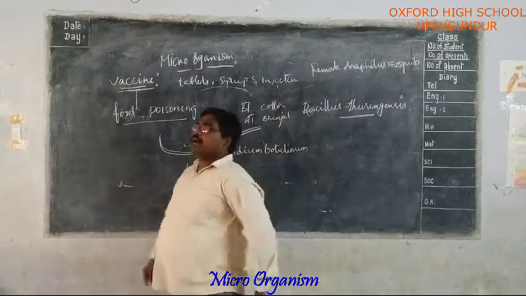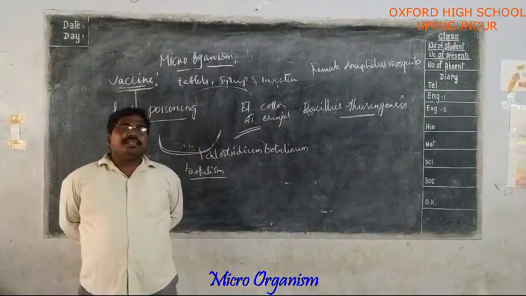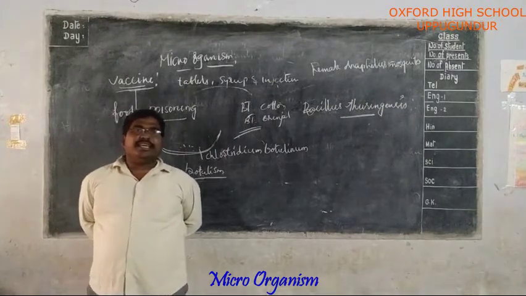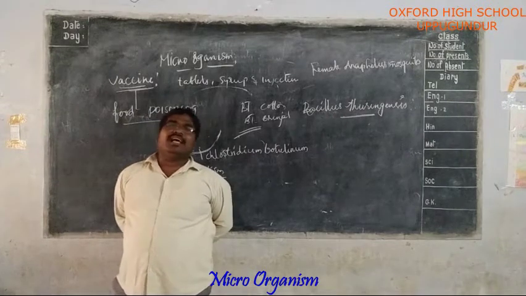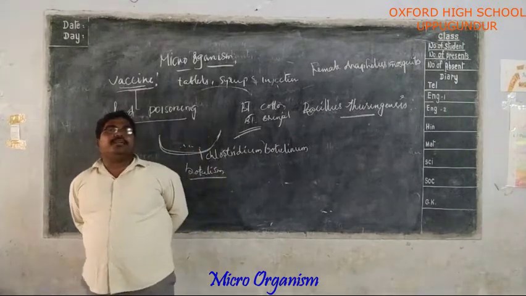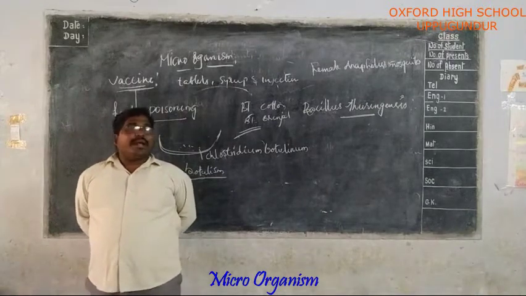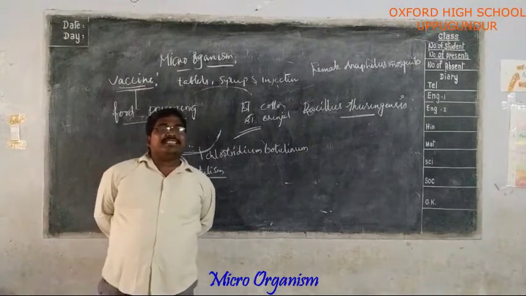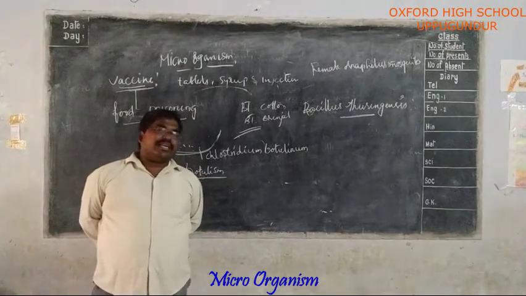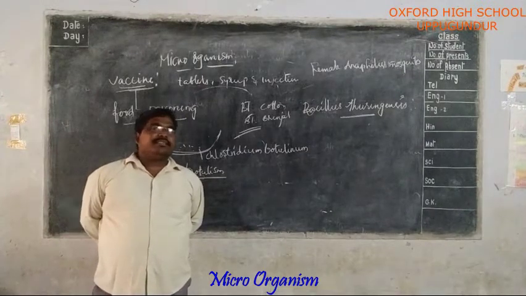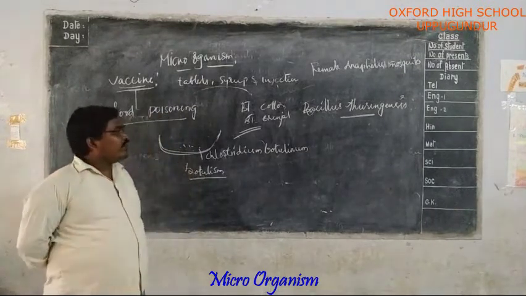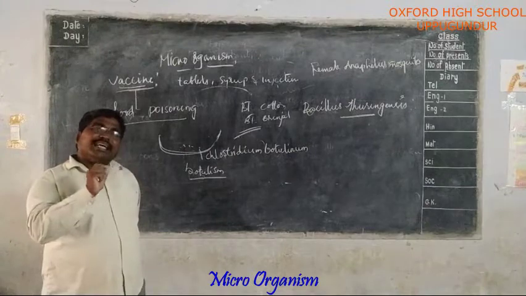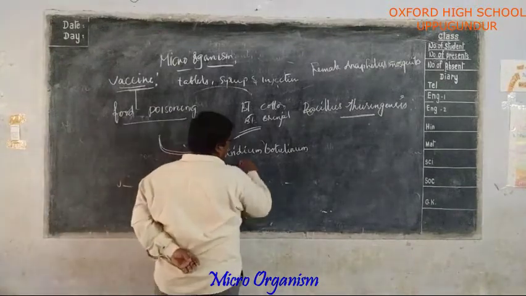And another way of avoiding disease causing organisms: our mother, before giving us milk to drink, lightly heats the milk. She heats the milk, prepares it and gives it to us for drinking. What is the purpose of heating? The purpose of heating the milk or other materials is to kill the disease causing microorganisms in materials like milk. So we all know this very well. Have you ever seen that on milk packets they have written pasteurization? What is that?